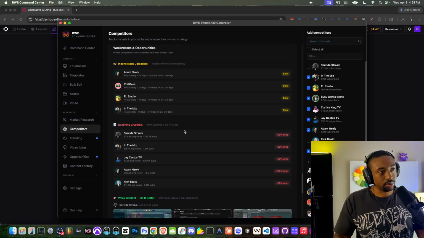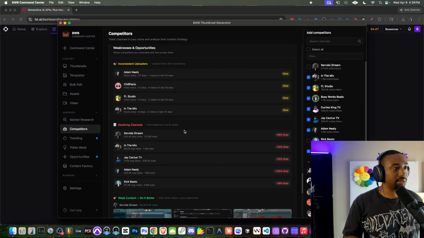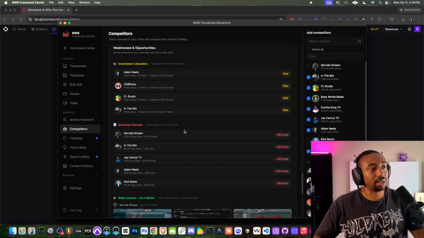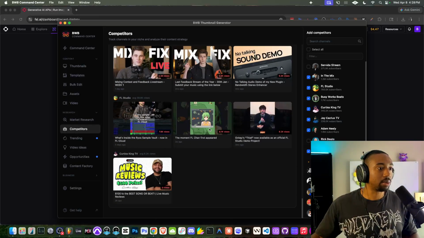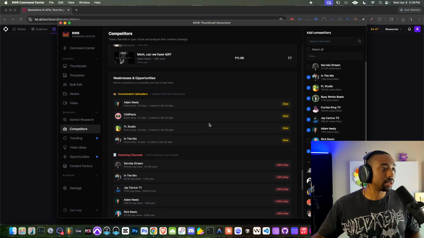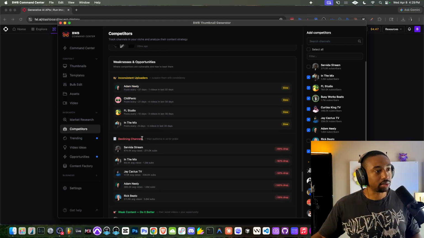That's basically what we're doing. It just has a fancy interface. I said, why am I paying a company as a middleman to just pay for the same API? Why don't I just pay for the API myself? Not only does it save money, but I can customize how I want this stuff to look. It makes more sense. And then I even have custom areas where it says weaknesses and opportunities from other channels.